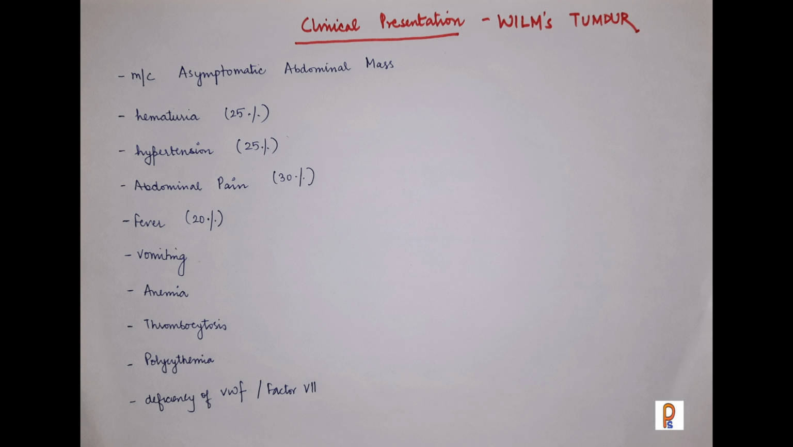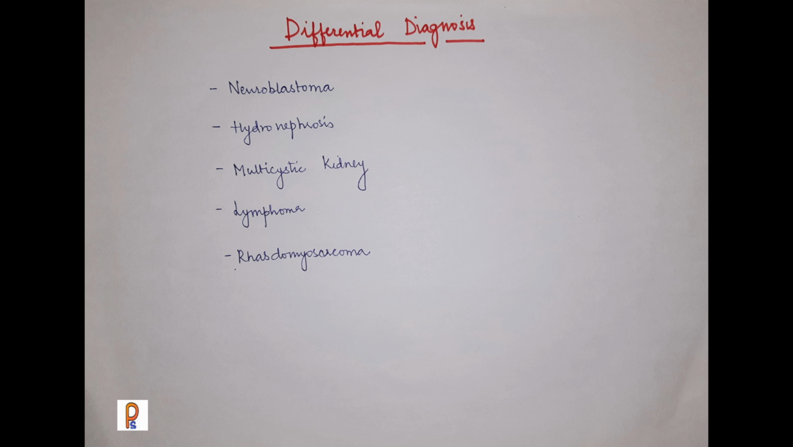Another presentation with which a child may present is hematuria, hypertension, fever, vomiting, anemia, thrombocytosis, polycythemia, or deficiency of von Willebrand factor or factor 7. Then if we talk of the differential diagnosis, as we know, the most common finding is an abdominal mass. So all that which can present with an abdominal mass can be in the differential diagnosis, like neuroblastoma, hydronephrosis, multicystic kidney, lymphomas, or rhabdomyosarcomas of the retroperitoneum.